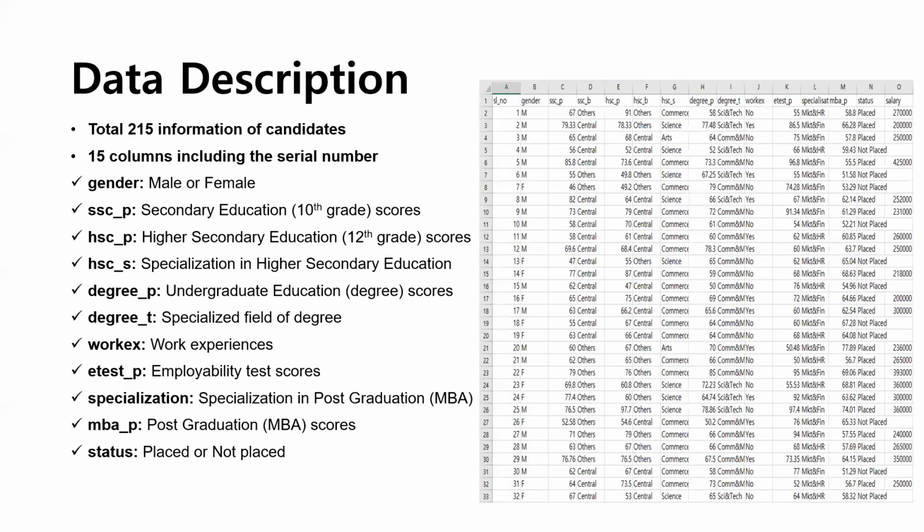It consists of information regarding gender, scores of secondary, higher secondary, and undergraduate, specialization of each education level, work experience, employability test scores, and finally, the status, which represent whether a certain candidate is placed or not. Mostly, scores and status of the placements are used as factors for designing the classifier model.